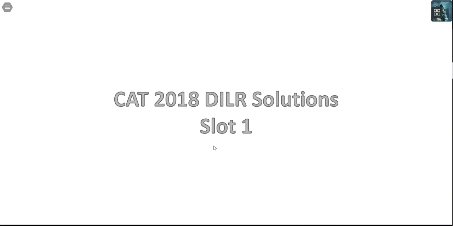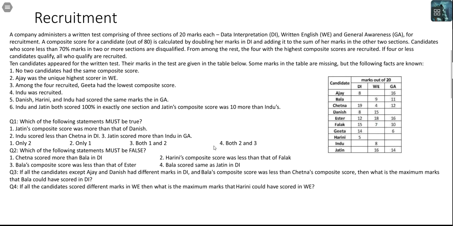Let's look at another question from CAT 2018 DILR section, slot 1. A company administers a written test comprising three different sections of 20 marks each: data interpretation, written English, and general awareness for recruitment. The composite score for a candidate out of 80 is calculated by doubling her marks in DI,